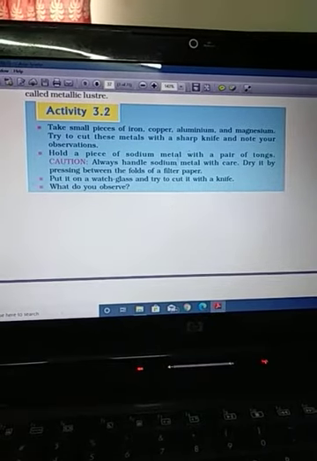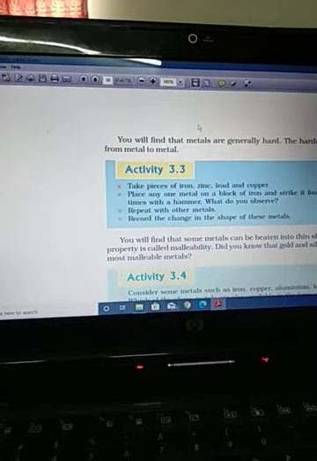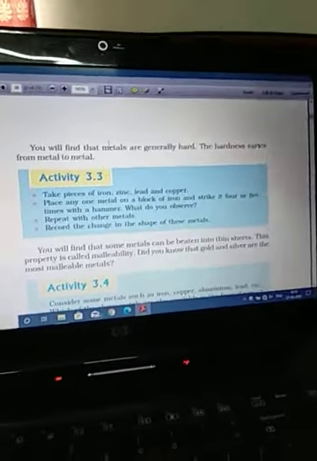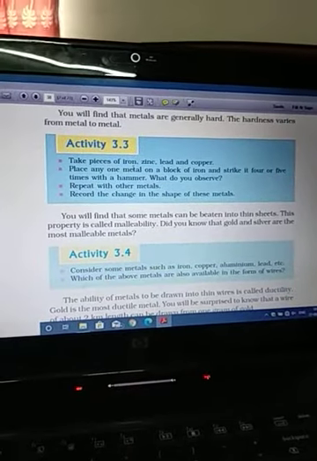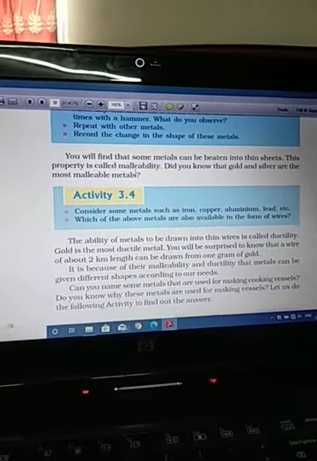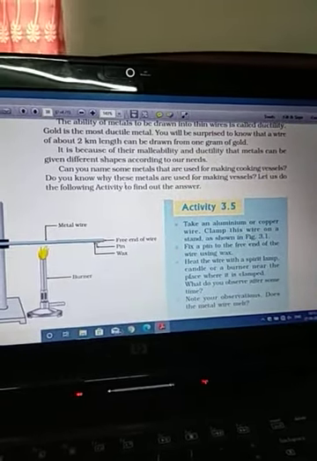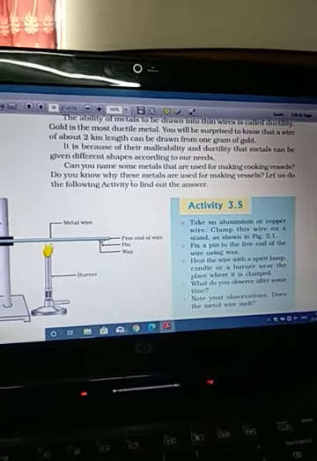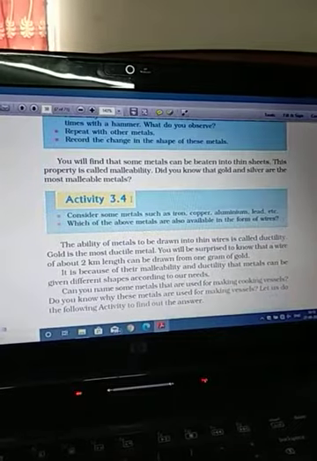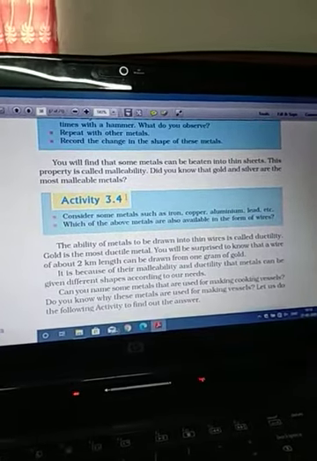Now next, second, if you try to cut them with a knife, you will be able to, that means they are soft. In the case of metals, only three are soft: lithium, sodium and potassium. On striking, non-metals are hard but brittle, they are not malleable. We are talking about the non-metals. And next, they are not ductile. Among the metals, the exception is mercury, which is not malleable or ductile.